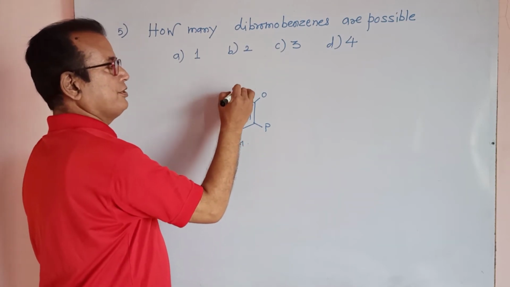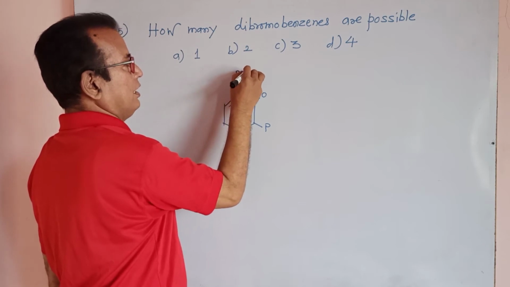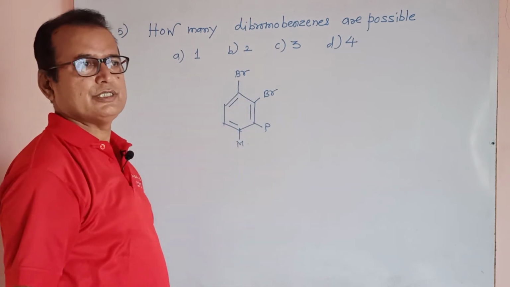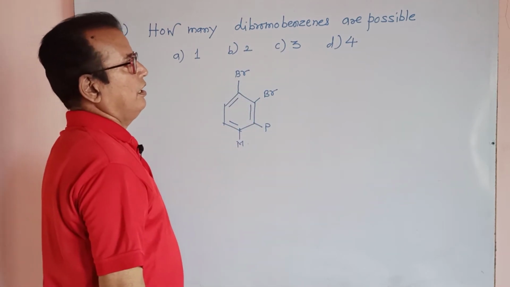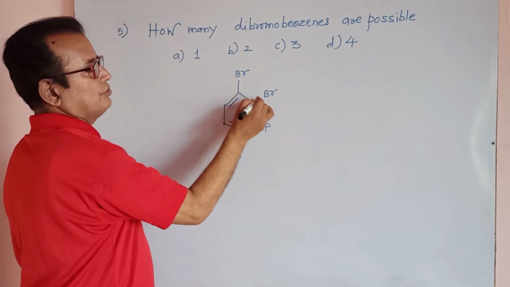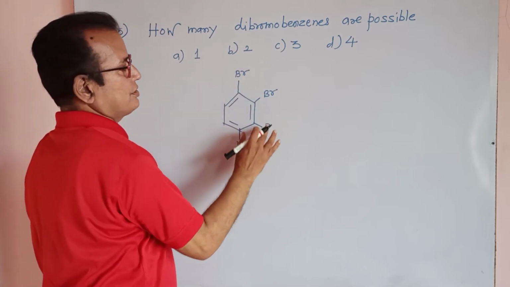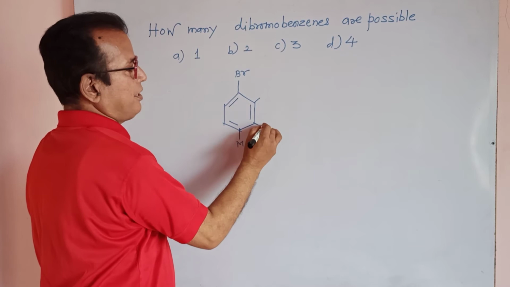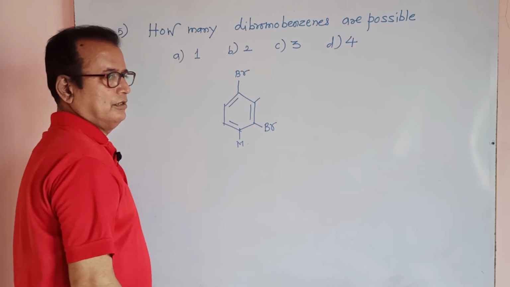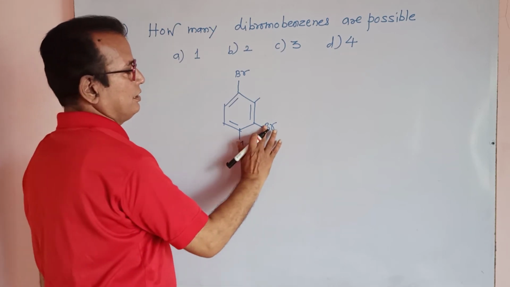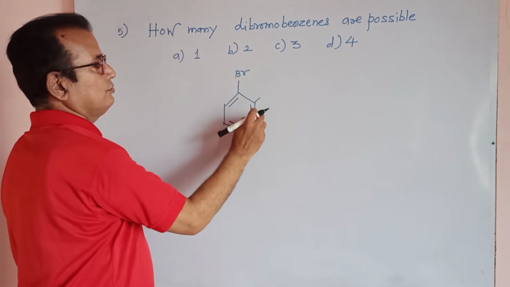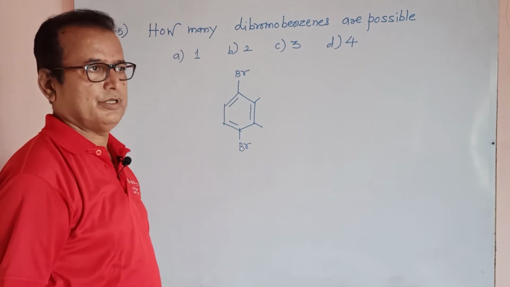One bromine is to be fixed at this position, then if another Br is connected here, it is ortho-dibromobenzene, 1,2 position. This is the first. Then if Br is present at the meta position, it is 1,3-dibromobenzene. If Br is present at this position, it is 1,4-dibromobenzene.